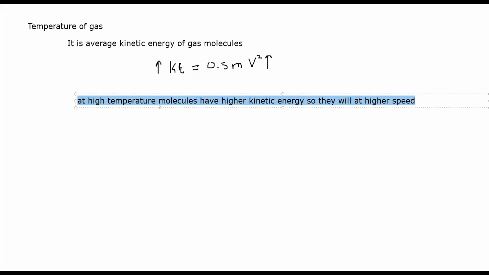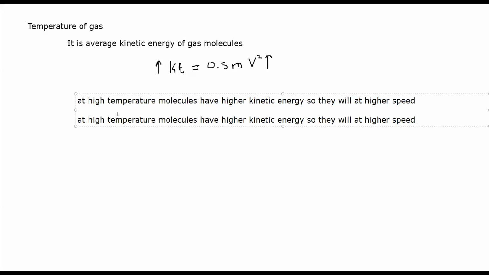And at low temperature, if we decrease the temperature, molecules have lower kinetic energy. So they will move slower.